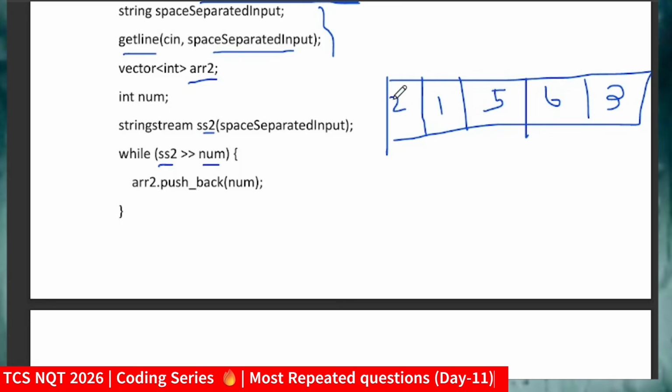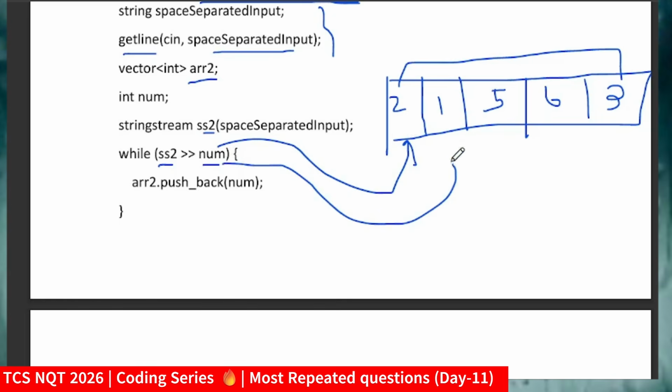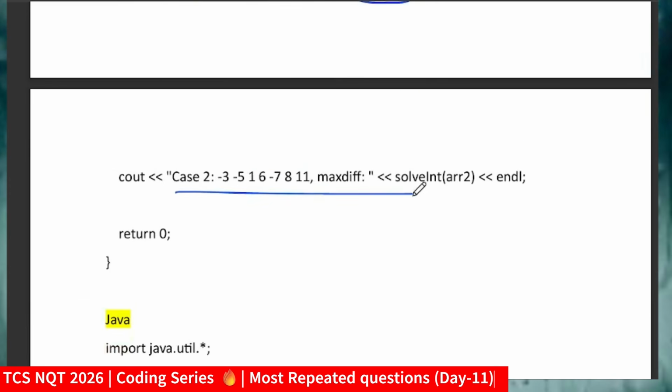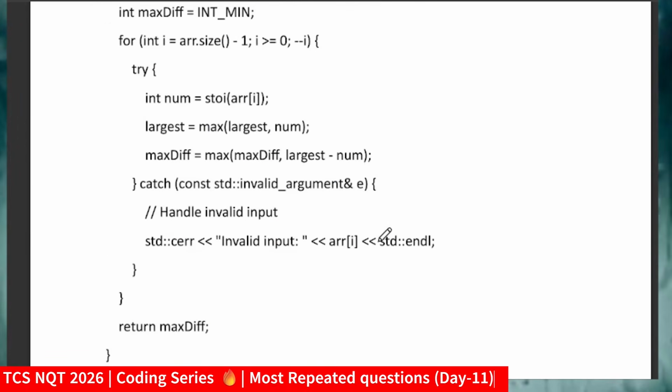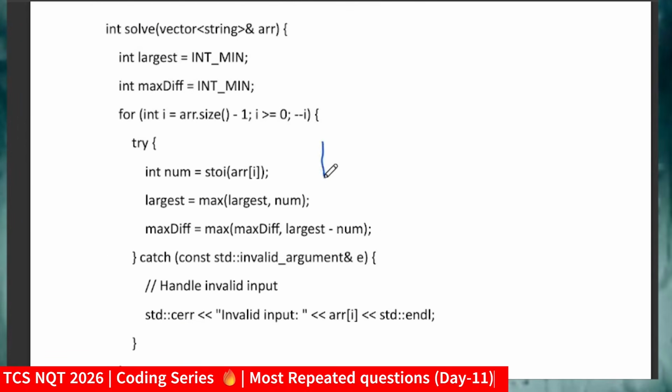What I'm trying to do is first convert this into a stringstream, and when we use num, each time a value will come. First 2 will come, then the second time 1 will come, so we are just traversing the stringstream. We have discussed that logic in detail in that particular video. I'm just pushing back the element, and the same thing follows after that. The logic is the same: I call this function and use the value.